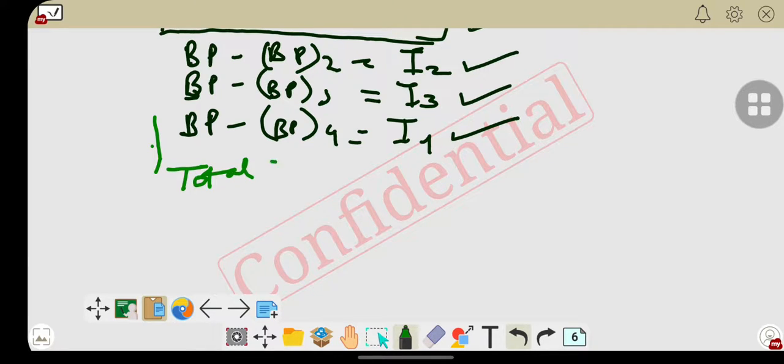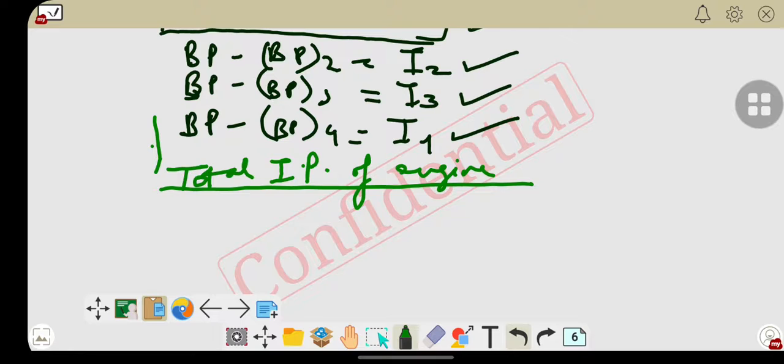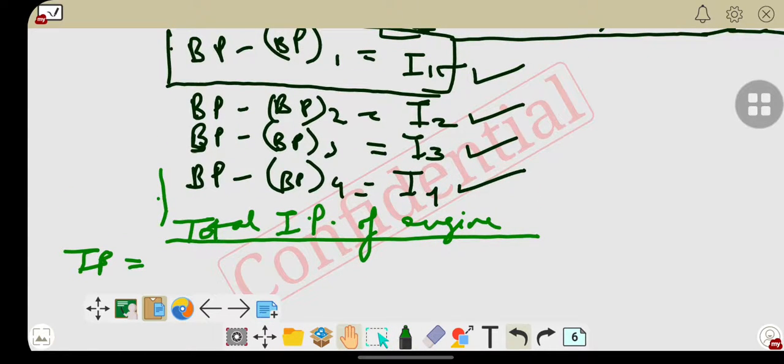So it becomes IP is equal to I1 plus I2 plus I3 plus I4.